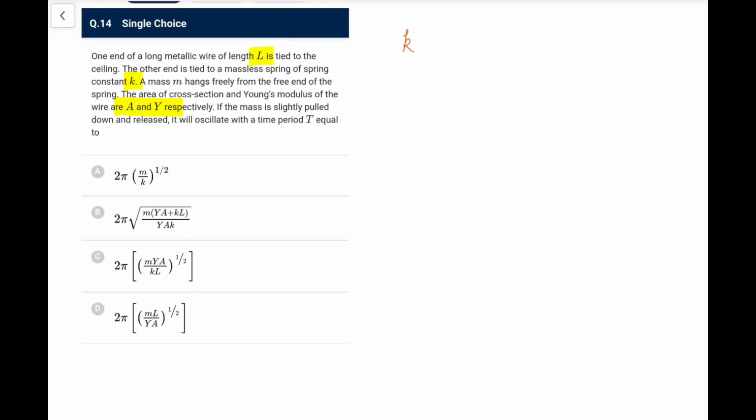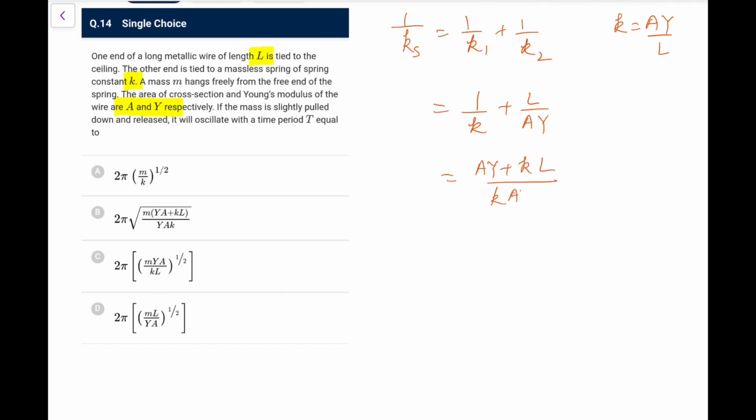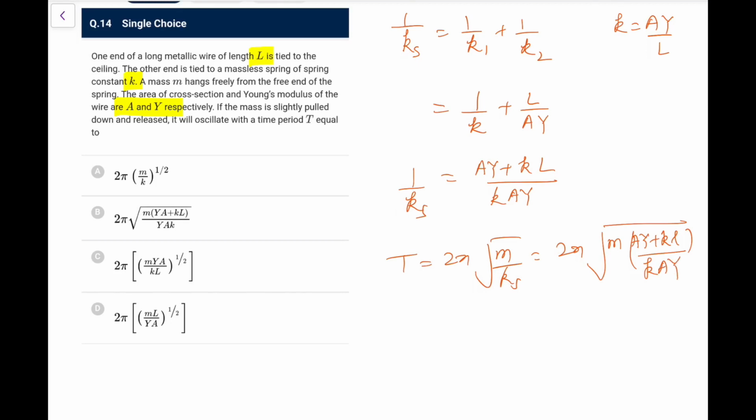Both are in series. So for K series, 1 upon K equivalent is 1 upon K1 plus 1 upon K2. For the spring we have 1 by K. For the rod, K is equal to AY by L, if you remember, so that is L upon AY. So that becomes AY plus KL upon KAY, that is 1 upon K series. And the time period is equal to 2 pi root of M by K series. So that is 2 pi root of M into (AY plus KL) upon KAY. Now make out which option looks like the perfect one. There's only one I can see, B.